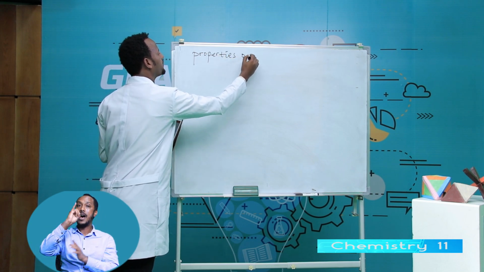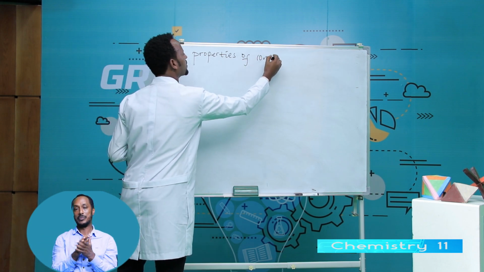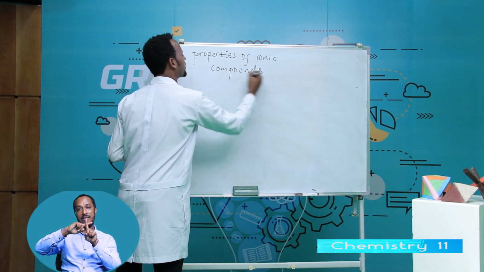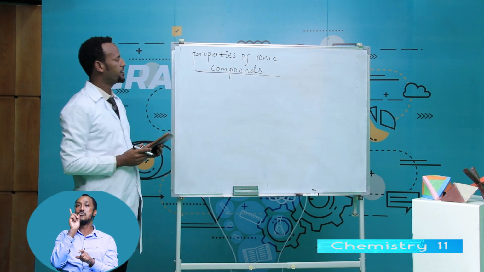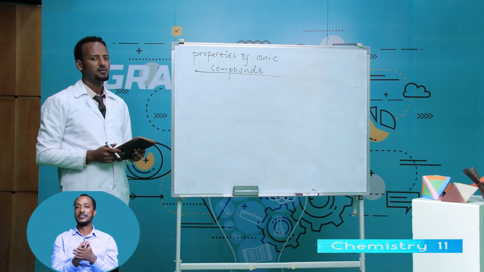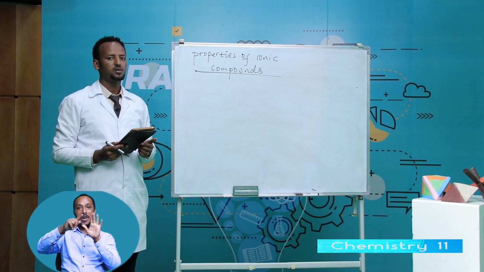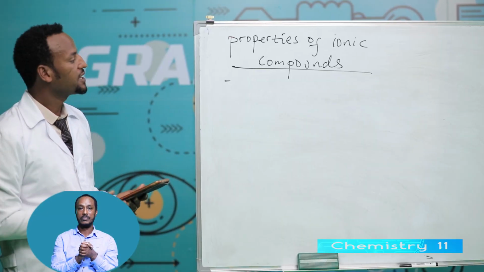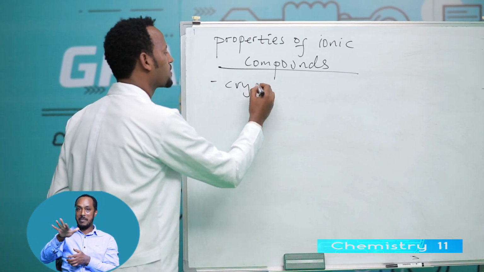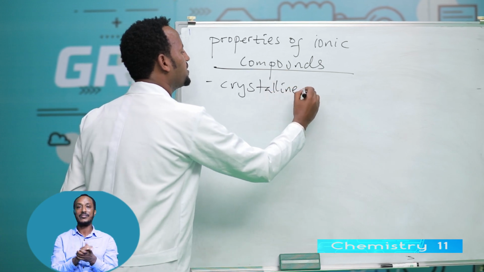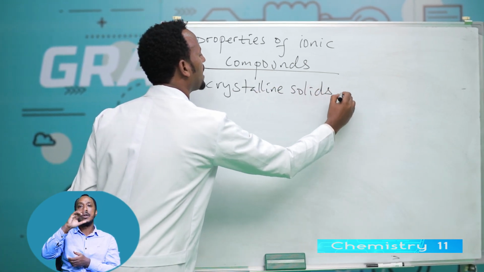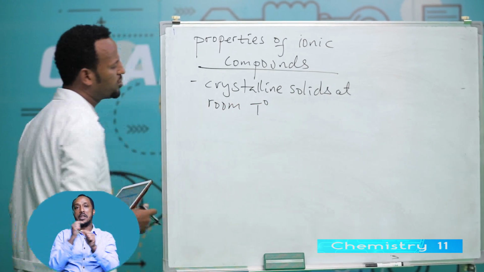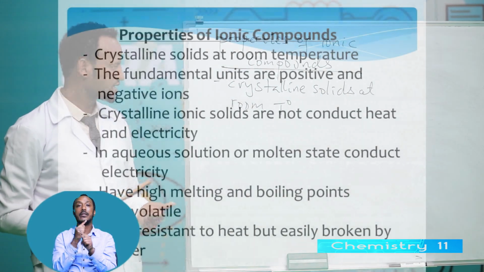What are the properties of ionic compounds? A compound that contains an ionic bond is known as an ionic compound. Ionic compounds are crystalline solids at room temperature.